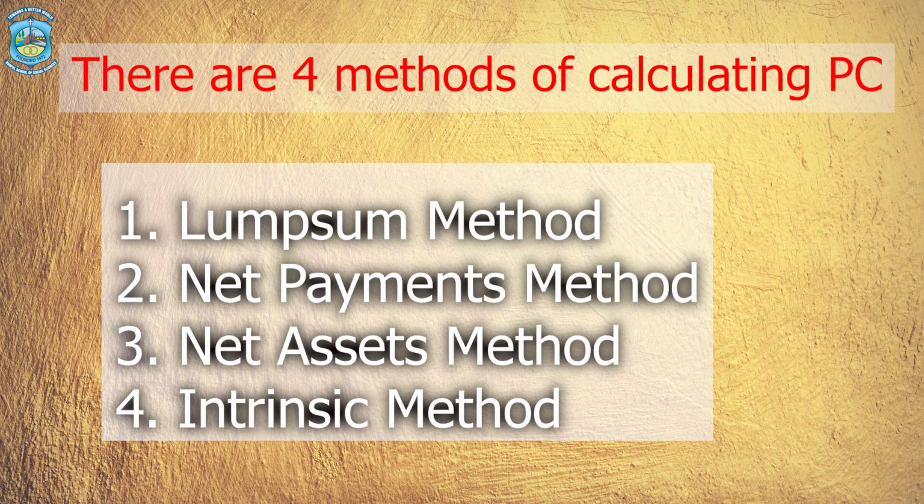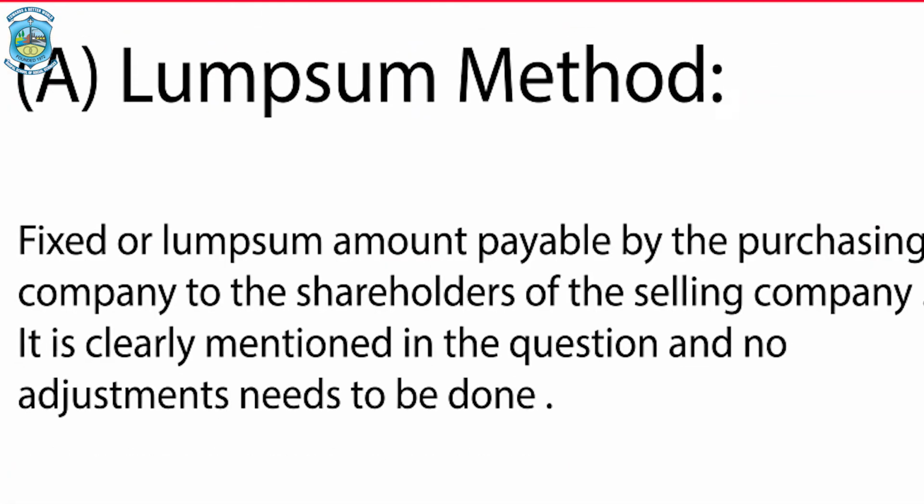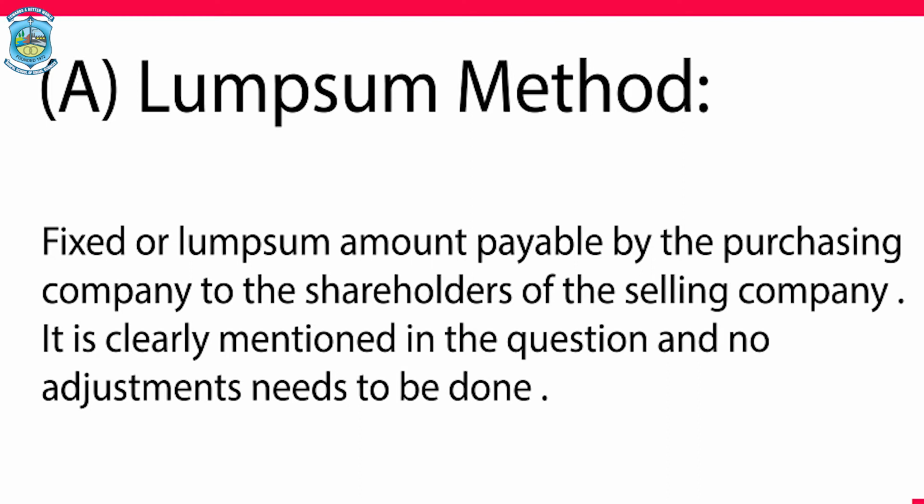First, lump sum. Second, net payments method. Third, net assets method. And the fourth, intrinsic method. We will take these methods one by one. Let us start with the first method, lump sum method. What is lump sum method? When a lump sum or fixed amount is payable by the purchasing company to the shareholders of the selling company, this method becomes lump sum method.